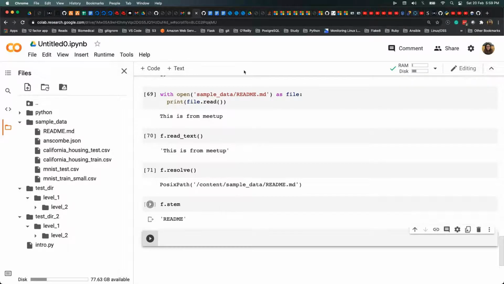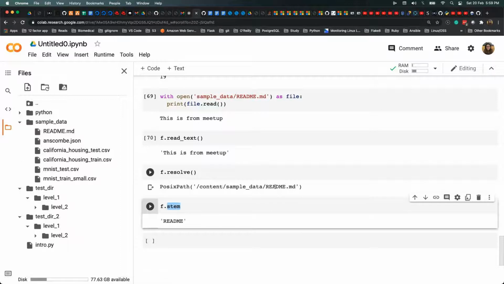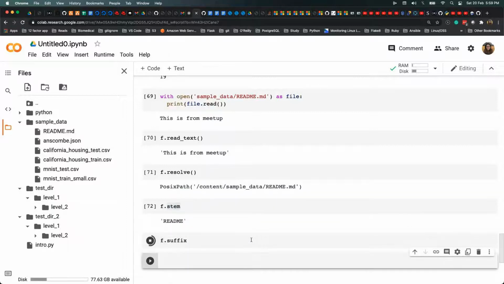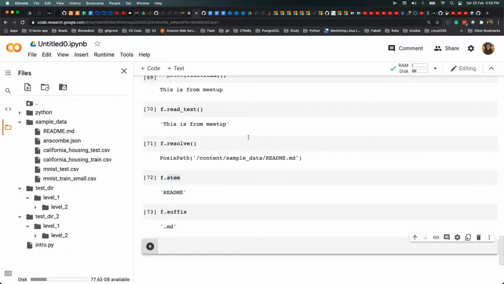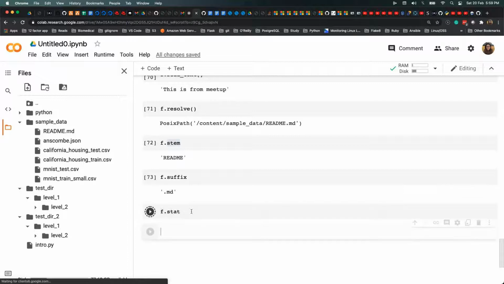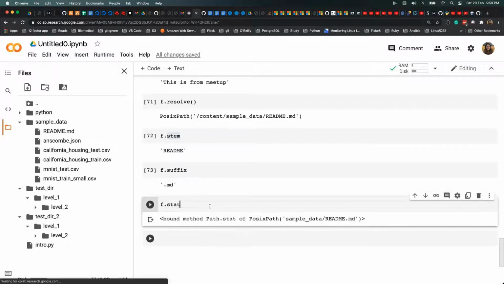Now I can just do f.stem, so just to get file details, the file name. And if I want an extension, I guess it's f dot suffix, yeah, and then you'll get the extension itself. I mean, there are a lot of operations you can perform, and I said about stat. You can get the statistics of the file here.